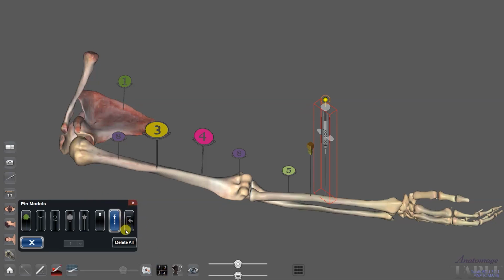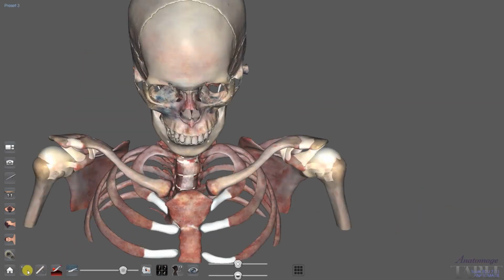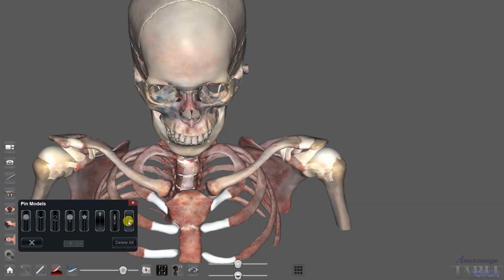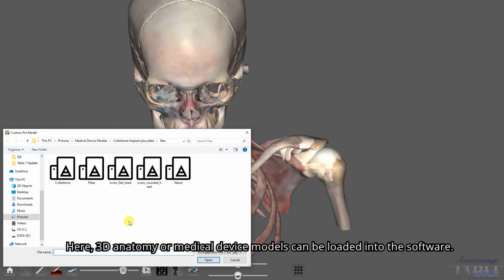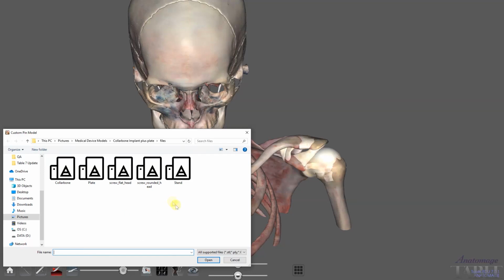The last option in the menu is the import model option. Here, 3D anatomy or medical device models can be loaded into the software. Models such as stents, plates, screws, pacemakers, and many more.